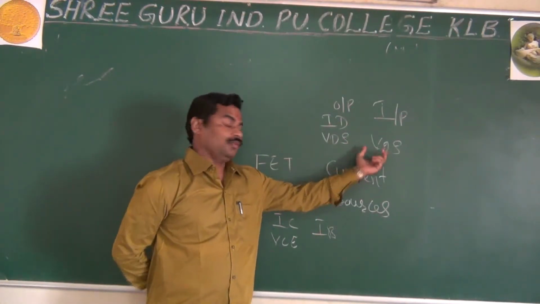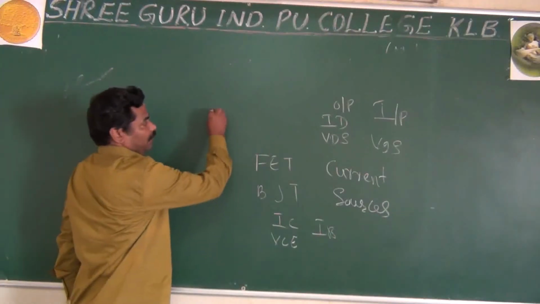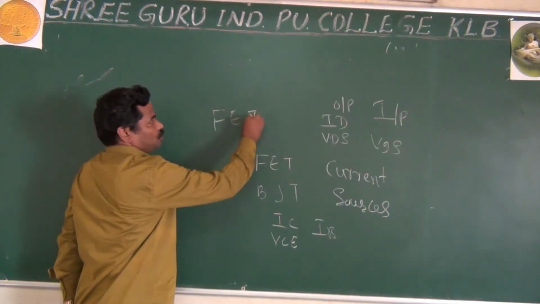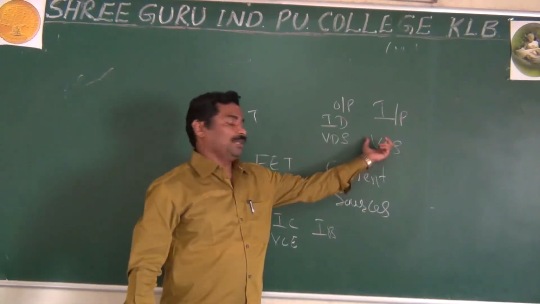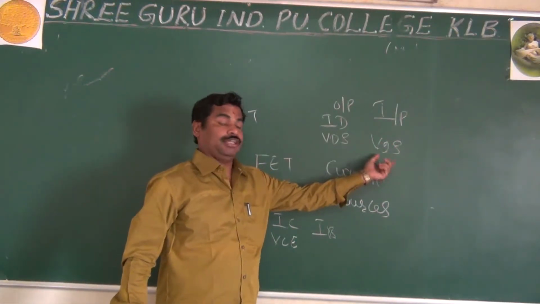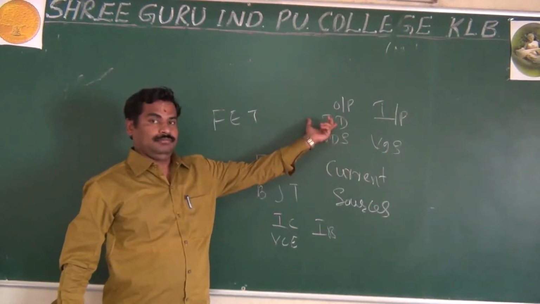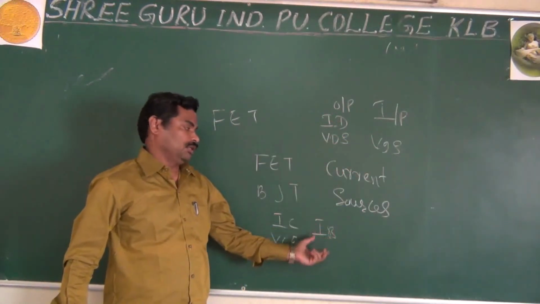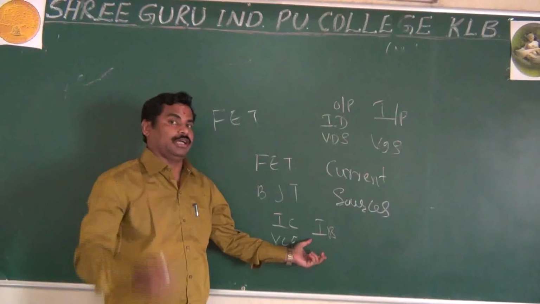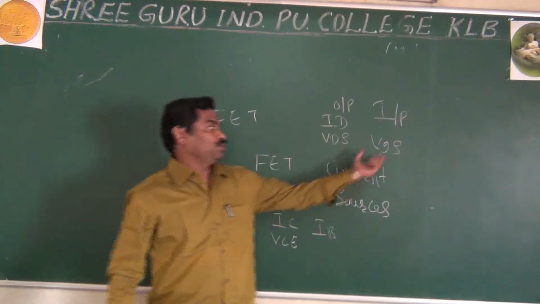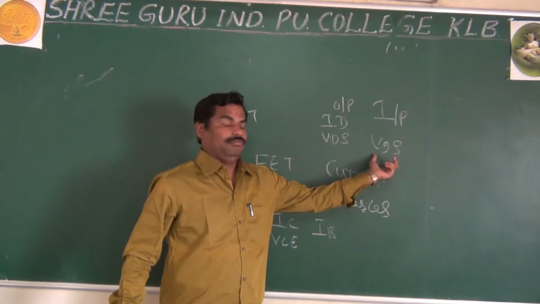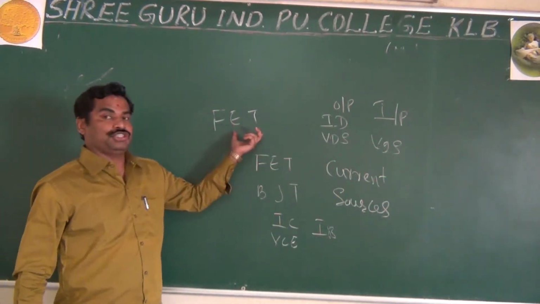I said why it is called FET, field effect transistor. Field effect is nothing but the application of the electric field across gate and source, by which we can control the current. But in your transistor you control the current by using the input current. Here, by using the input voltage. Why is it called field effect transistor?